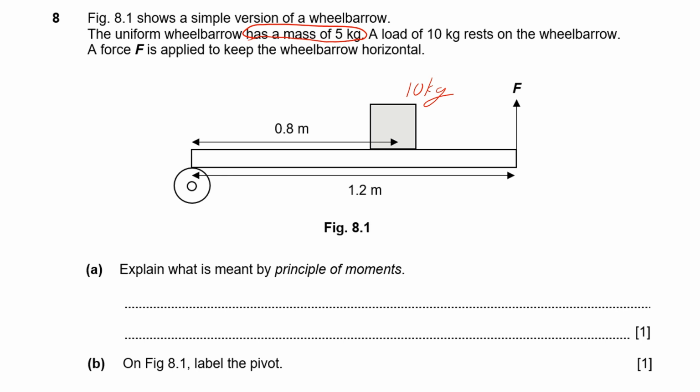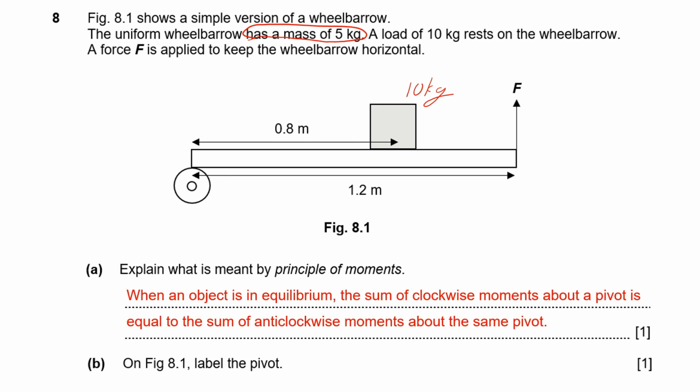So, what is meant by the principle of moments? This one is just a definition question. Okay, when an object is at equilibrium, the sum of the clockwise moments about one pivot is equal to the sum of the anti-clockwise moments about the same pivot. Now, on this figure, to label the pivot very clearly, we have over here the wheel, so you can label it here. Okay, alternatively, I would also accept if you label it below. Okay, both are fine. They do not change the perpendicular distances involved.